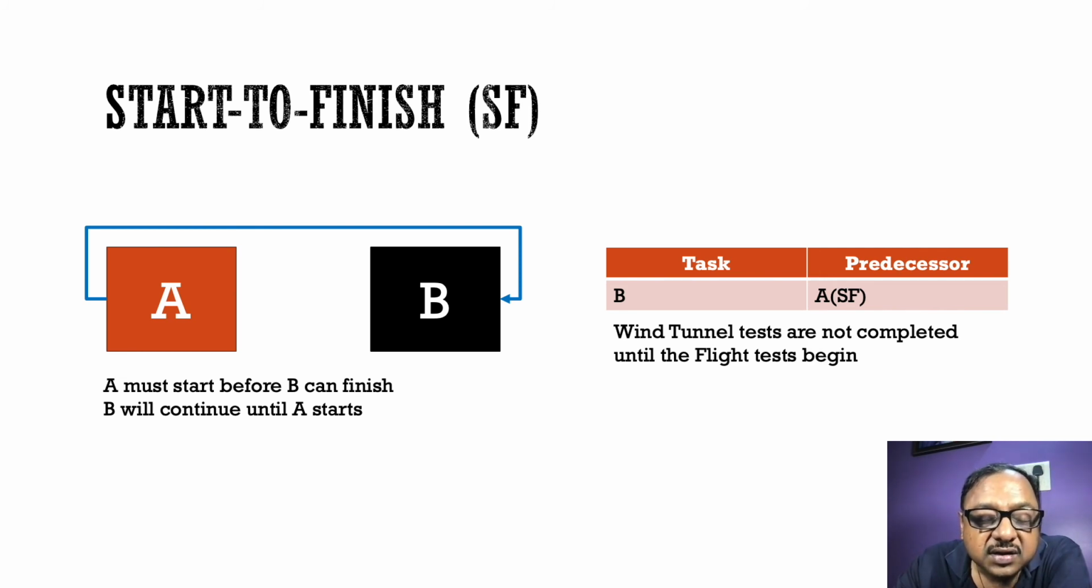I found one example regarding this from aircraft manufacturing. Of course, I have no experience in aircraft manufacturing. However, there is something known as wind tunnel tests in aircraft. The wind tunnel tests are performed until the real aircraft is ready. So the wind tunnel tests cannot be completed until the flight tests begin. This is a start to finish relationship. So we have discussed the four different types of relationship possible between tasks. Like we have mentioned, tasks and activities are used interchangeably. We will see next how to incorporate these relationships into our project network and create our logic.